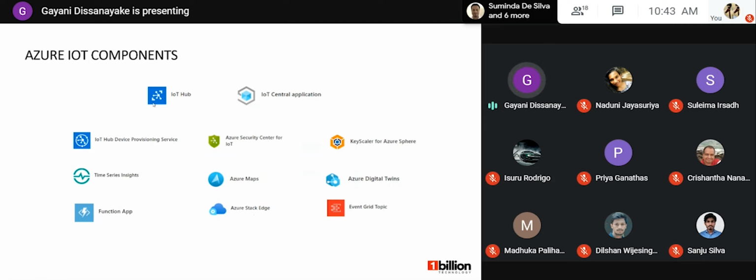Then we have IoT Central. It is a hosted IoT app platform, and it scales with our business growth. Also, we can integrate IoT Central with different existing business applications.